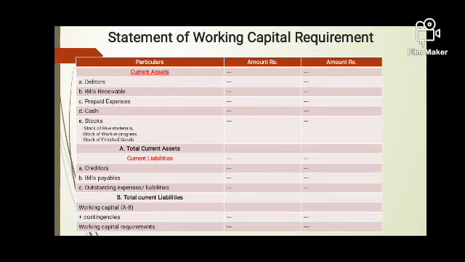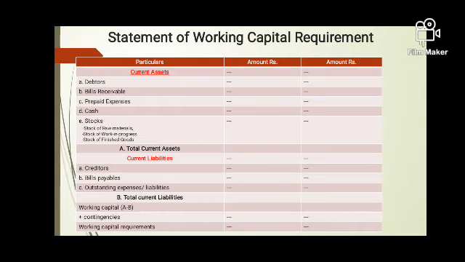Current assets are those which are easily converted into cash, the assets which companies have in liquid form, or which can be easily converted into liquidity. And current liabilities are those which companies will have to pay within a short period of time, within a 1 year period.